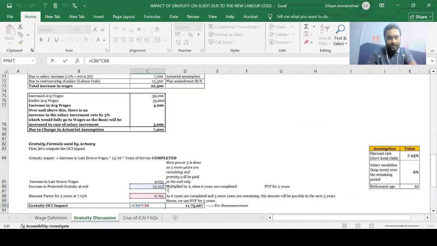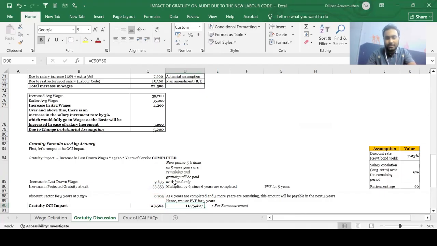So basically, when we multiply 33,353 with 0.705, we get a number of 23,504. And when we multiply this with 50, which is basically the number of employees in the company, we get this number of 11,75,207. So this is basically the number that needs to be taken to OCI.